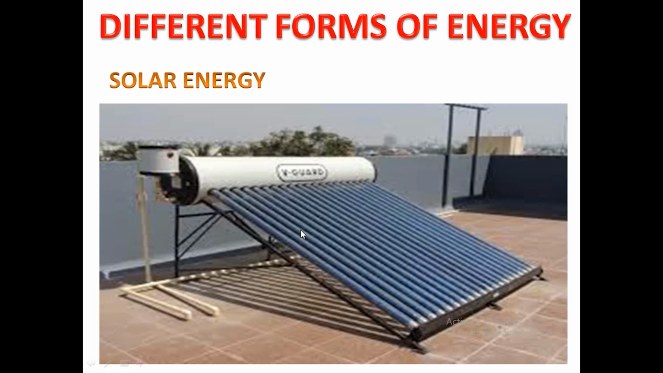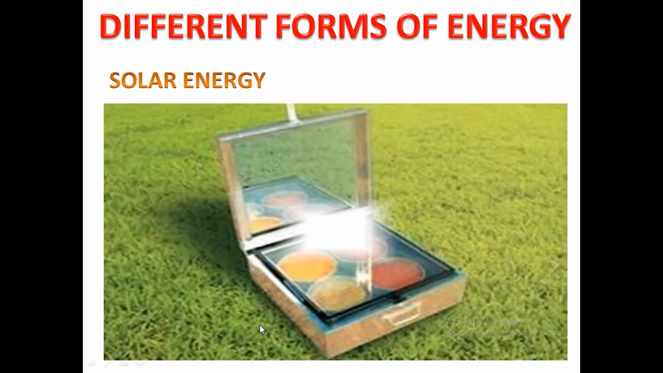Solar energy. What is solar energy? The energy that we get from the sun is called solar energy. Solar energy is used in many ways. It is used to heat water in a solar water heater. This is the picture of a solar water heater. It is used to cook food in a solar cooker.